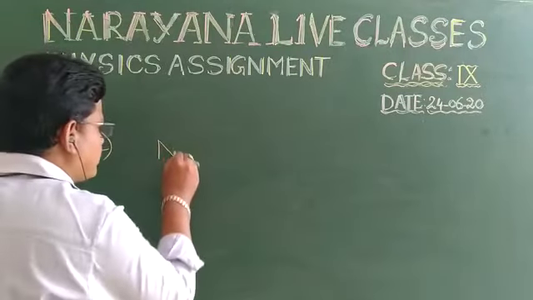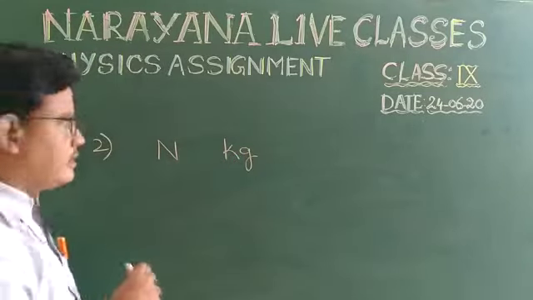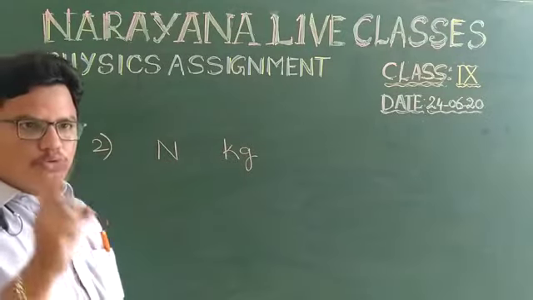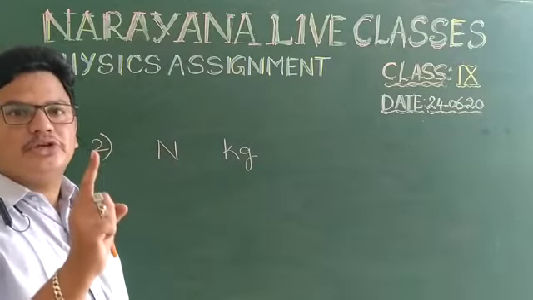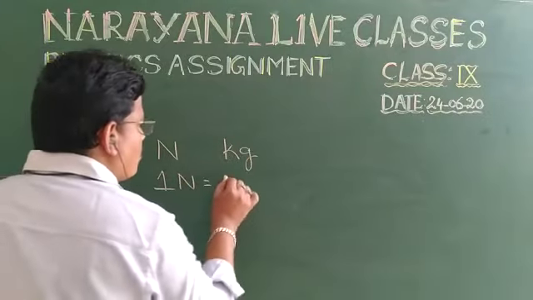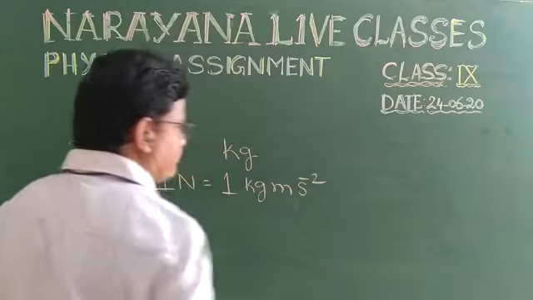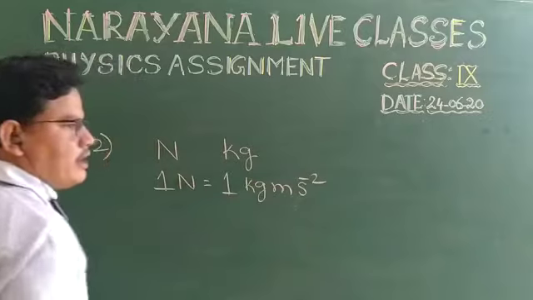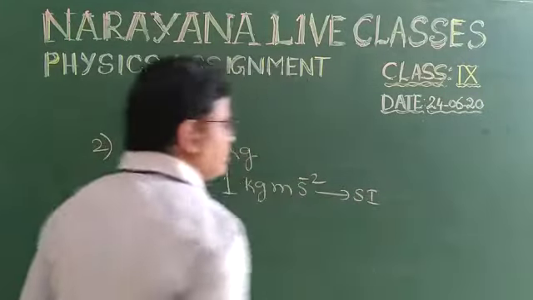Newton means we write simply capital N. This is the rule: we have to mention the scientist name as the unit, then mention it with a single capital letter. So 1 Newton is equal to 1 kg meter per second square. This belongs to the SI unit.